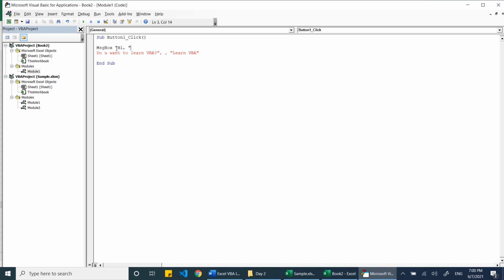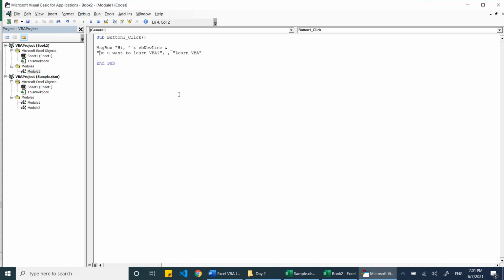Instead, we have written message box Hi, that is the first line. Then we will add and vbNewLine. So instead of typing in full, I pressed Control Space, and the VBA automatically filled the remaining parts. Then I will write again and then underscore.